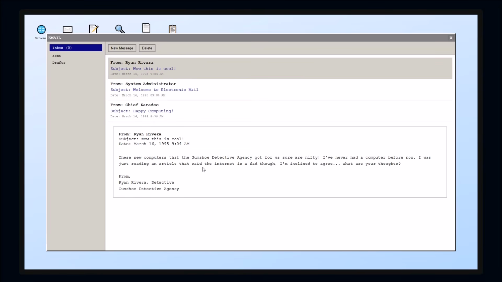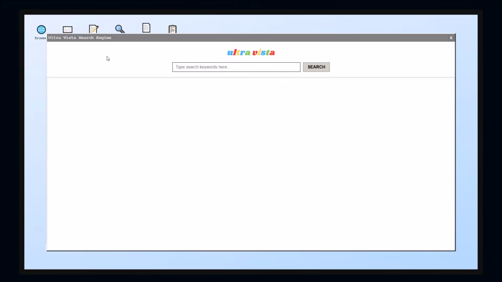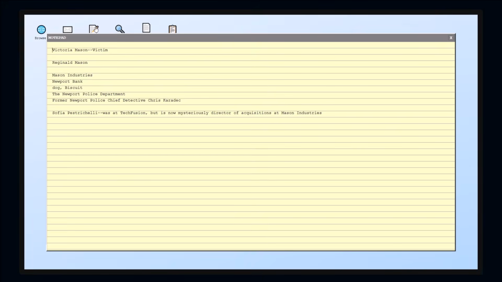Wow, these computers sure are nifty. I never had a computer before. I was reading an article that said the internet is a fad. What do you think? I really don't think we're gonna have much internet in the years after this. This is clearly the worst thing ever. Who's Ryan Rivera? Okay, not somebody important. That's just an email. Okay, so we looked at Reginald Mason.